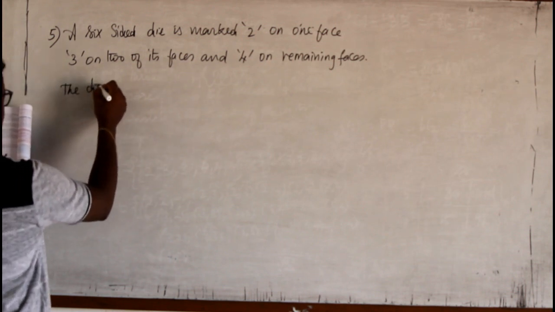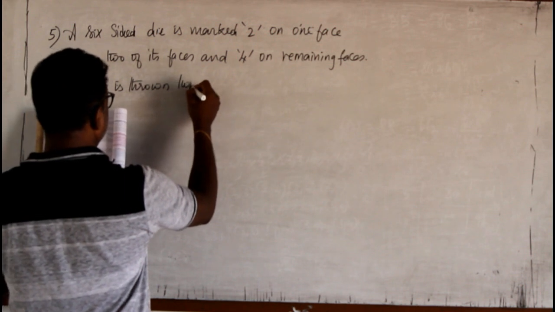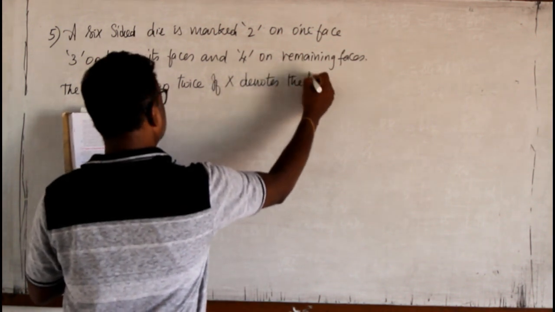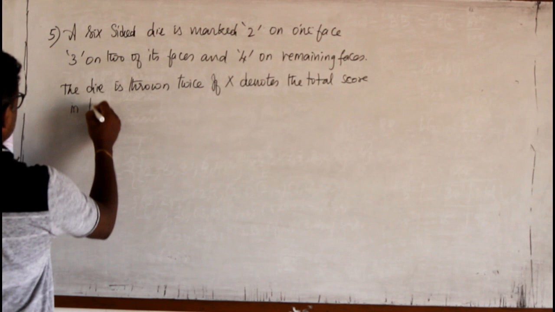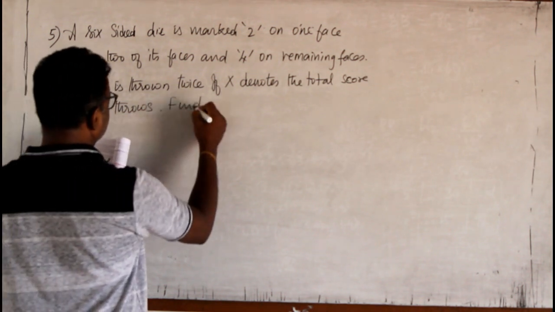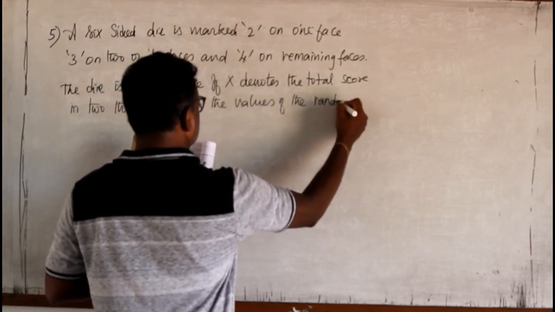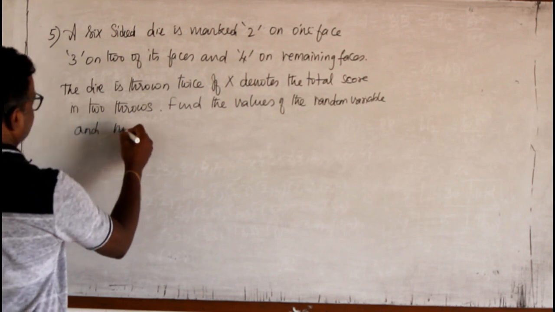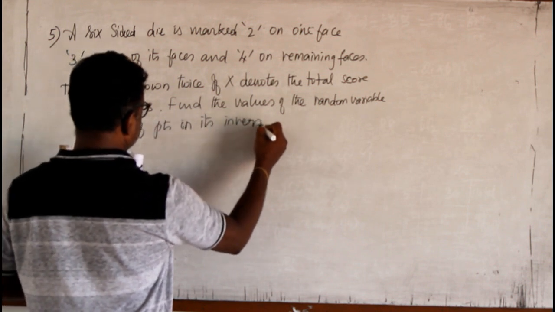The die is thrown twice. If X denotes the total score in 2 throws, find the values of the random variable and the number of points in its inverse images.